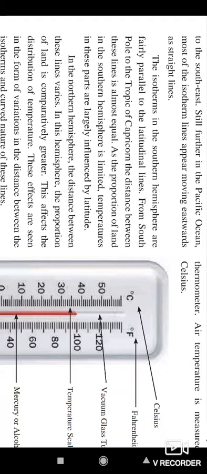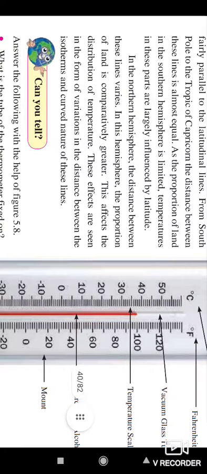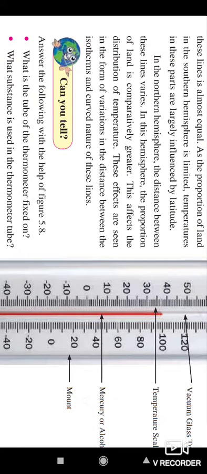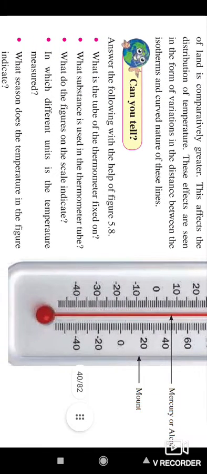This is because the proportion of land in the southern hemisphere is limited, and there is a major proportion of oceans. The temperatures in these parts are largely influenced by latitude. In the northern hemisphere, the distance between these lines varies. In this hemisphere, the proportion of land is comparatively greater. This affects the distribution of temperature. These effects are seen in the form of variations in the distance between the isotherms and the curved nature of these lines.